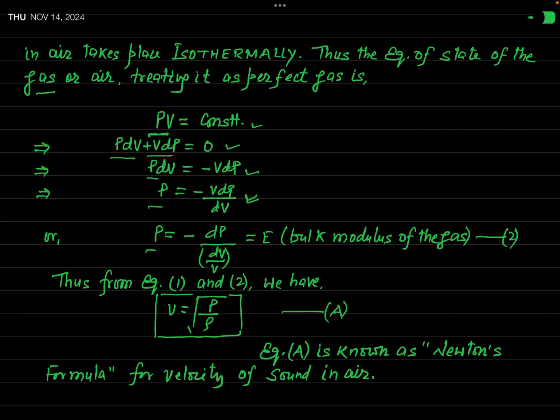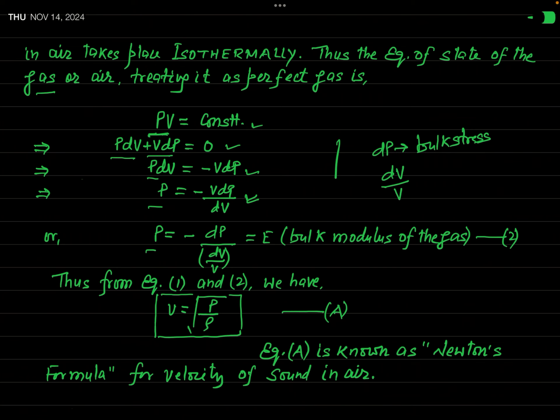Now see here, what is this dP? This is change in pressure, and you know, change in pressure or excess pressure is the measure of bulk stress. Okay? And dV is change in volume, and V is the original volume.